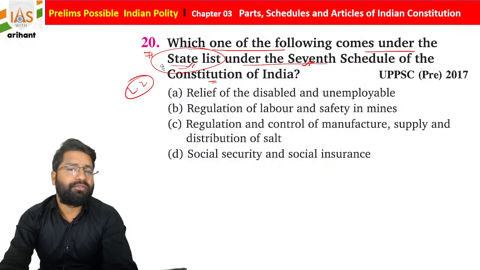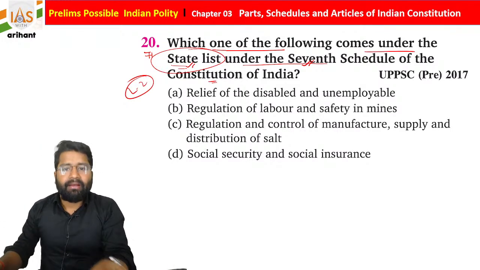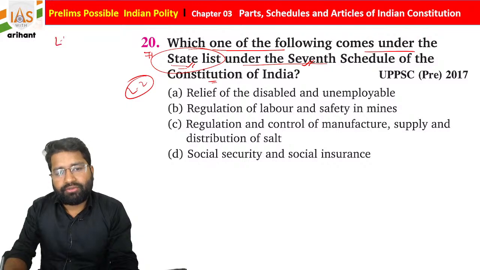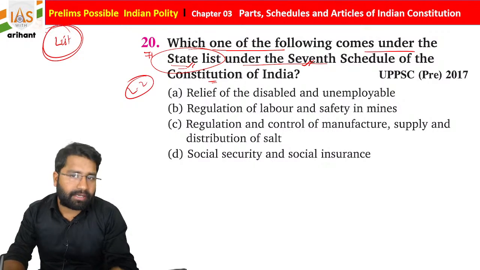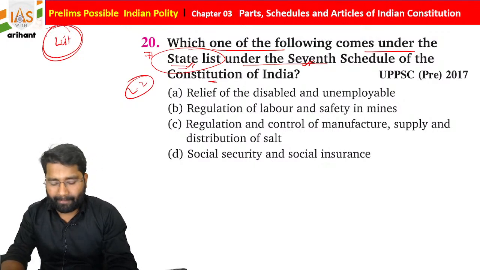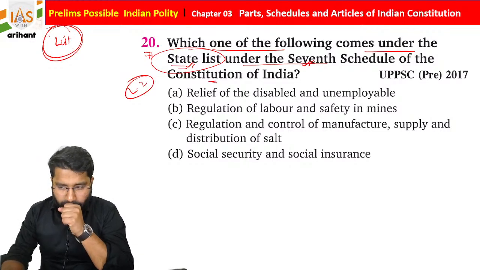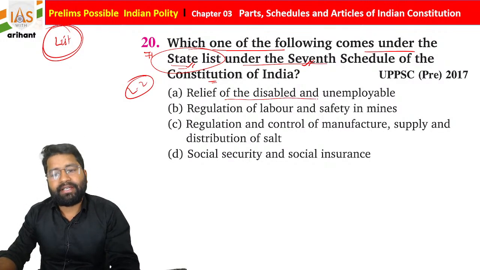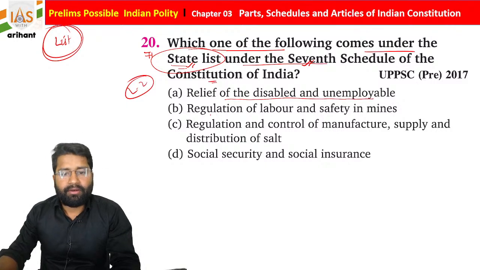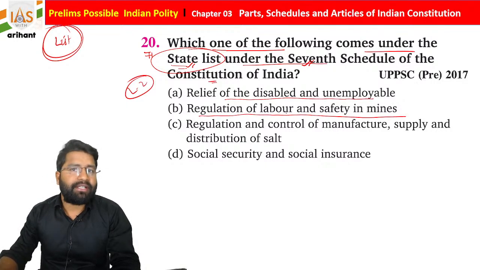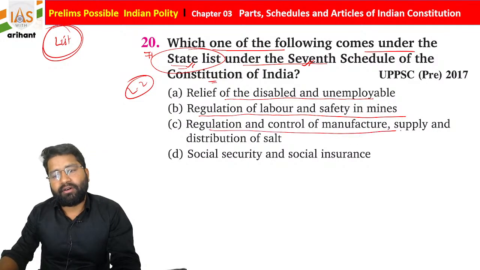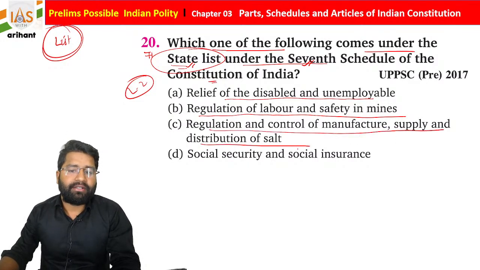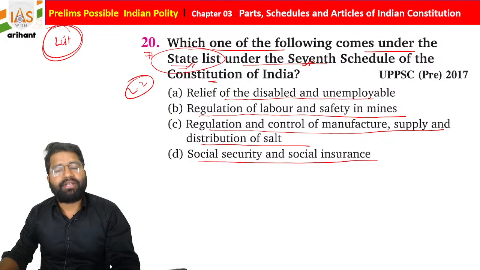I know many of you may not be aware of it, but that's why I'm telling you, just try to remember the list. And this should be clear if you're going to participate in any examination. Getting it? So the option says: the relief of disabled and unemployable, regulation of labor and safety in mines, regulation and control of manufacture, supply and distribution of salt, social security and social insurance.